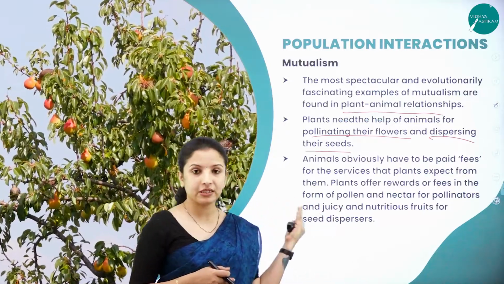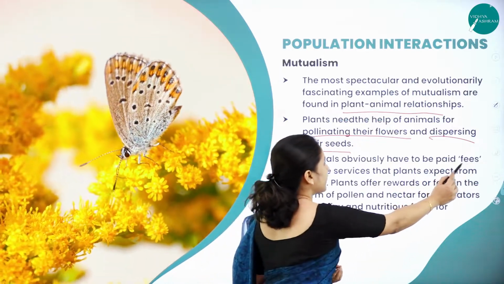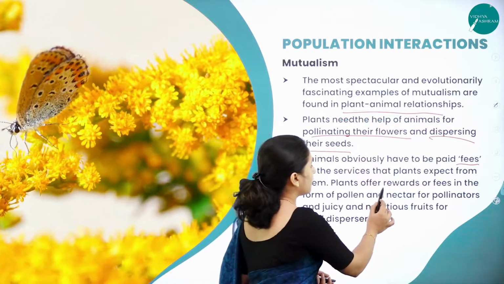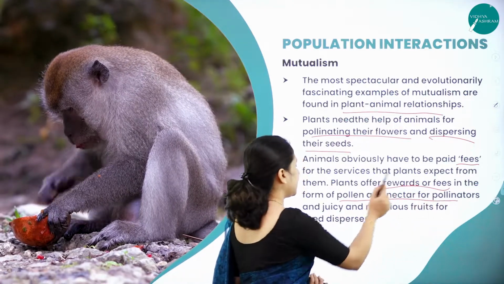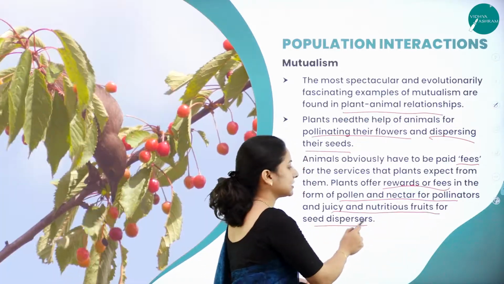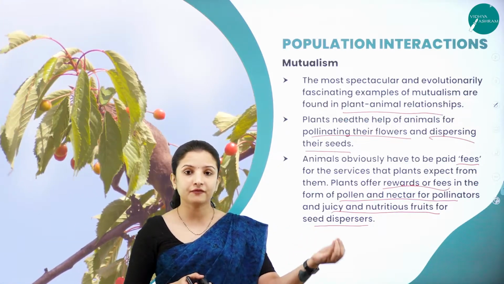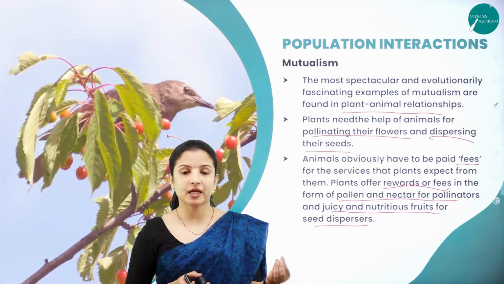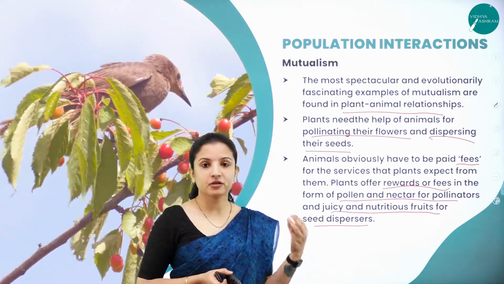Say for example, the bees: if they have to help the plants, then the plants need to give them some fees for the services that the bees are rendering. The plants offer either reward or fees in the form of pollen and nectar for pollinators, and they also provide some juicy and nutritious fruits for seed dispersers. So as I told you, why do the bees visit the flower? They know that the flower has nectar, right? Nectar is nothing but a form of sugary content which is needed for the bees, or any other pollinator, be it the ant or the butterfly or whatever.